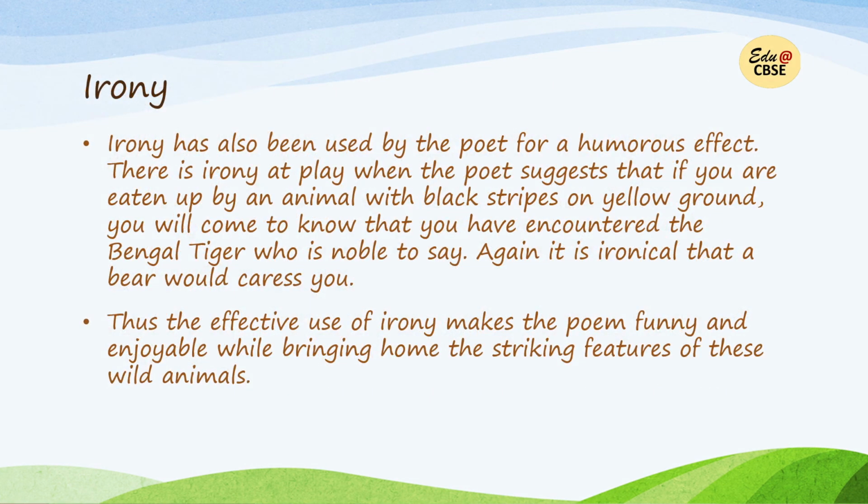Now let's discuss irony in the poem. Irony has been used by the poet for a humorous effect. There is irony at play when the poet suggests that if you are eaten up by an animal with black stripes on yellow ground, you will come to know that you have encountered the Bengal tiger, who is noble to say. So, एक noble दिखने वाला एनिमल वो तुम्हें खा जाएगा and उसके बाद तुम्हें पता लगेगा कि वो तो बंगाल टाइगर था. So there is irony in this.